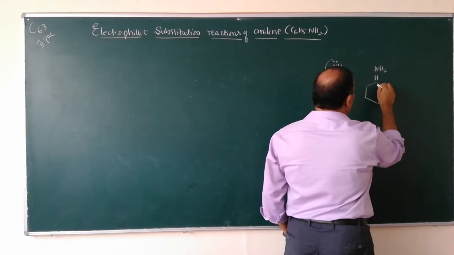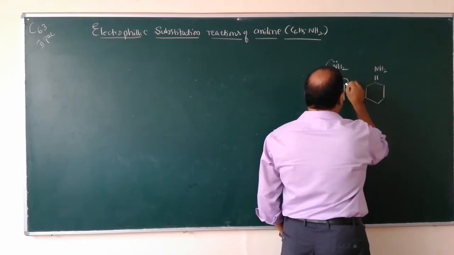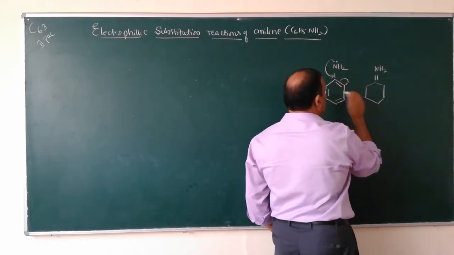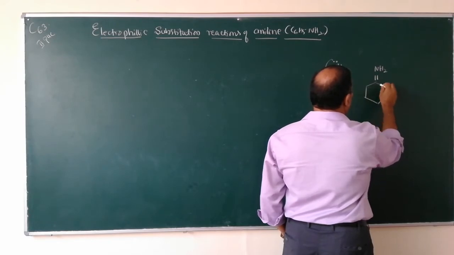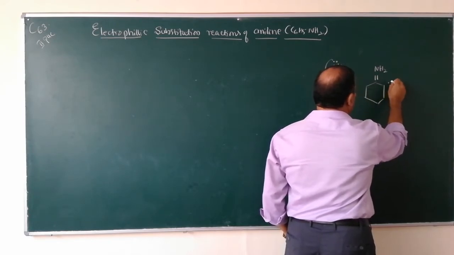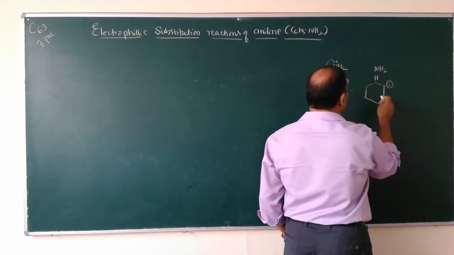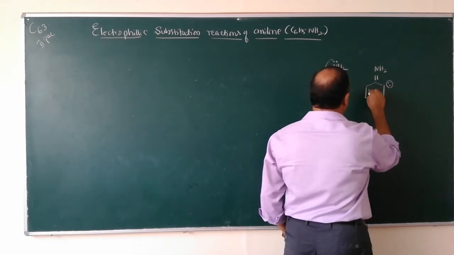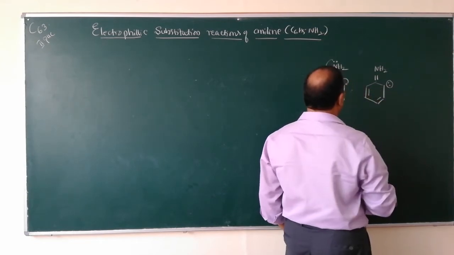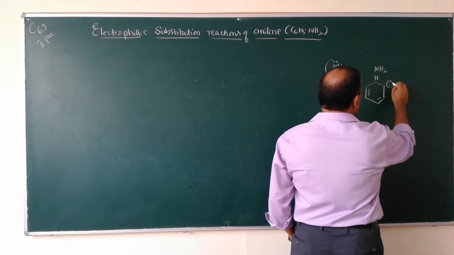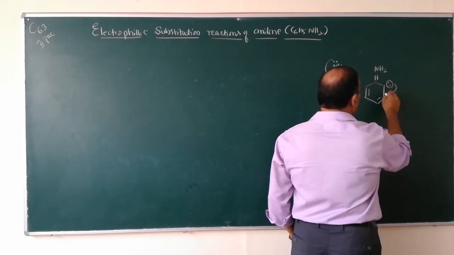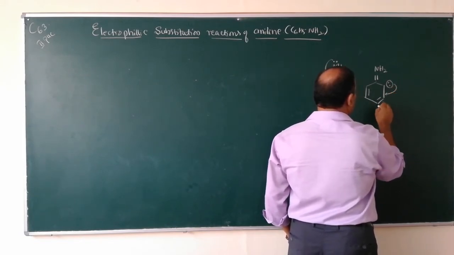Here this double bond pair of electrons comes to here. As a result, electron density increases here, and then these electrons will come to this position and these electrons go to here.